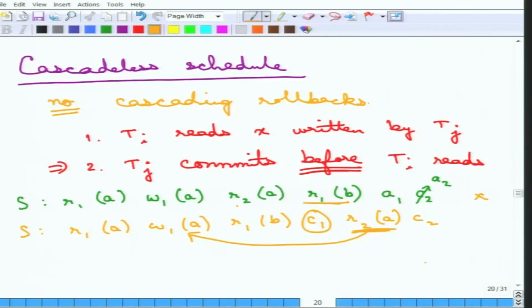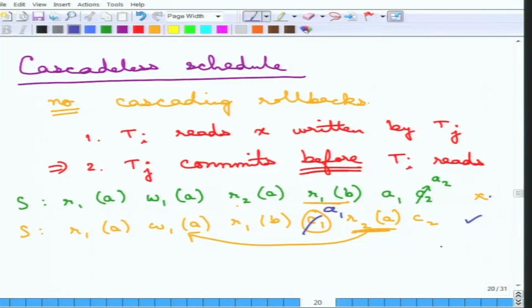So now you see what is the good thing about this is that even if this aborts, then of course transaction 2 has not done anything at all. So it will just simply not start and it doesn't need to abort. The question of aborting or commit doesn't arise for T2 because it has not started doing anything at all. So this is not the first example, this is not cascadeless but recoverable, but this is cascadeless and recoverable.